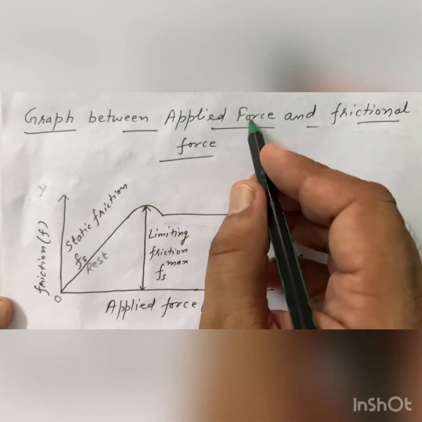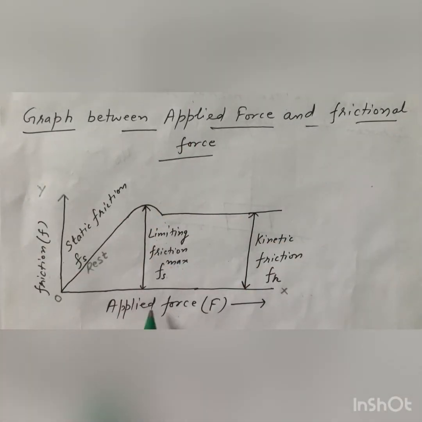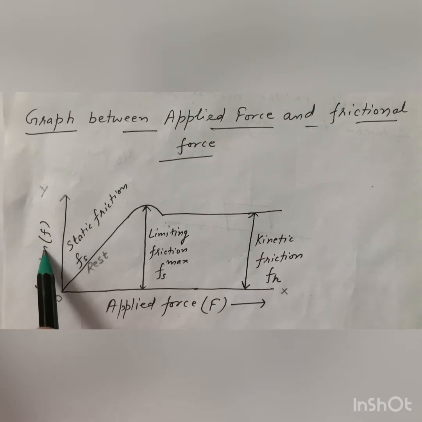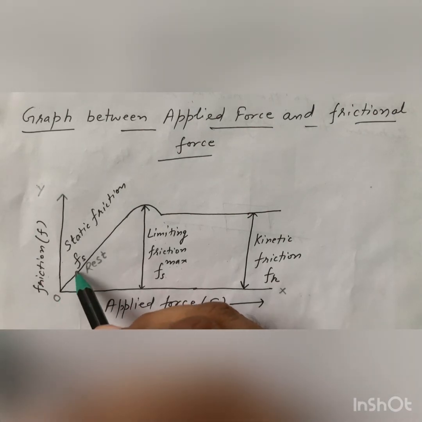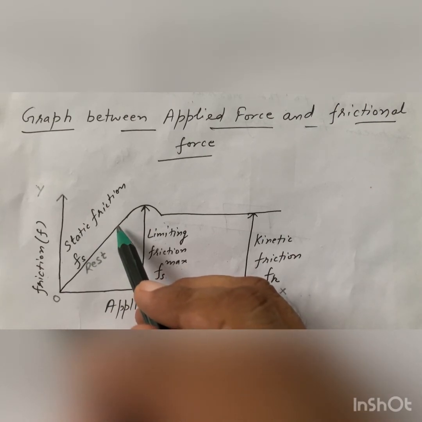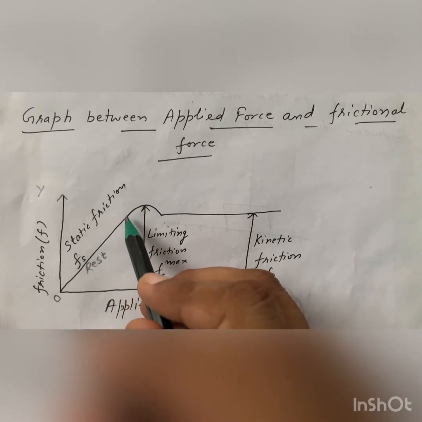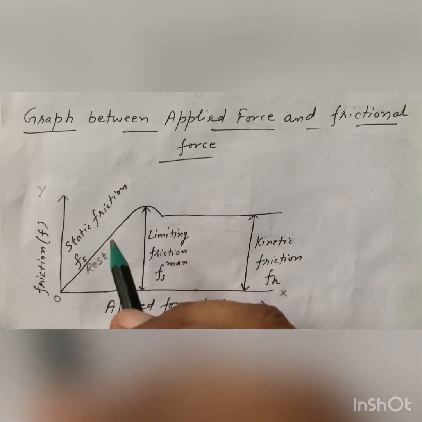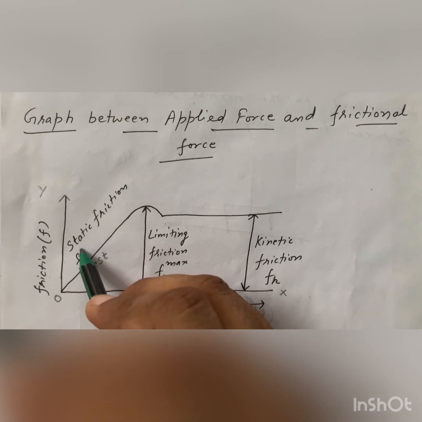Graph between applied force and frictional force. So this is the graph between applied force and the frictional force. Here we see when we increase the applied force, the force of friction also increases. So it is also called the self-adjusting force. And in this state, the body remains at rest. And here we see applied force is equal to the force of friction.